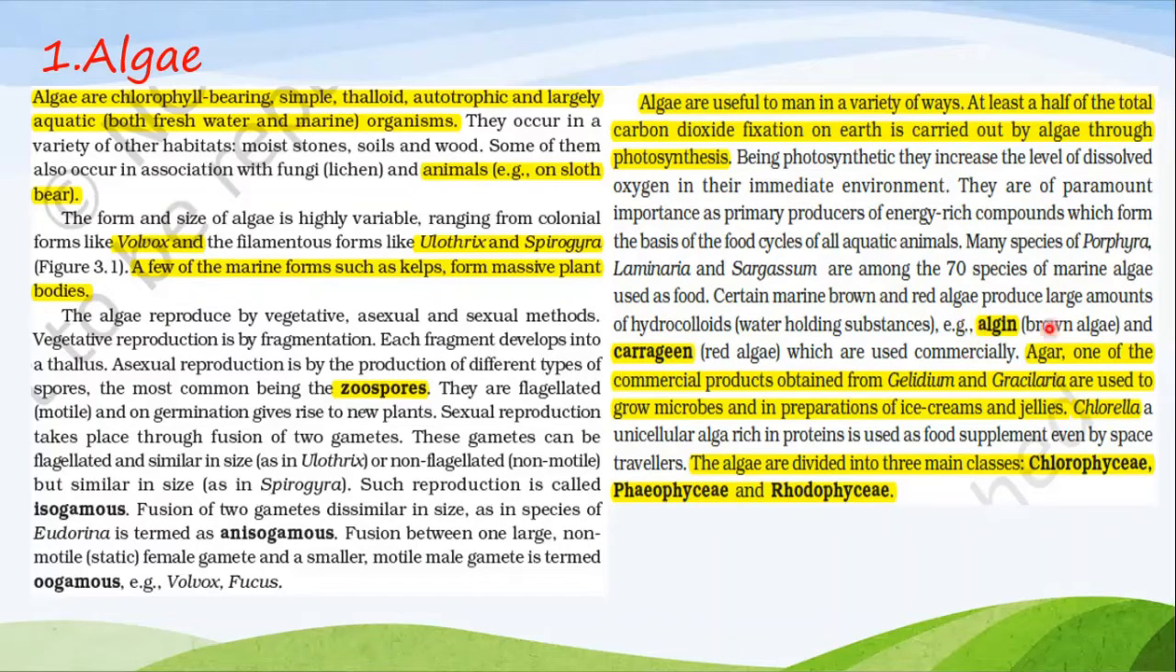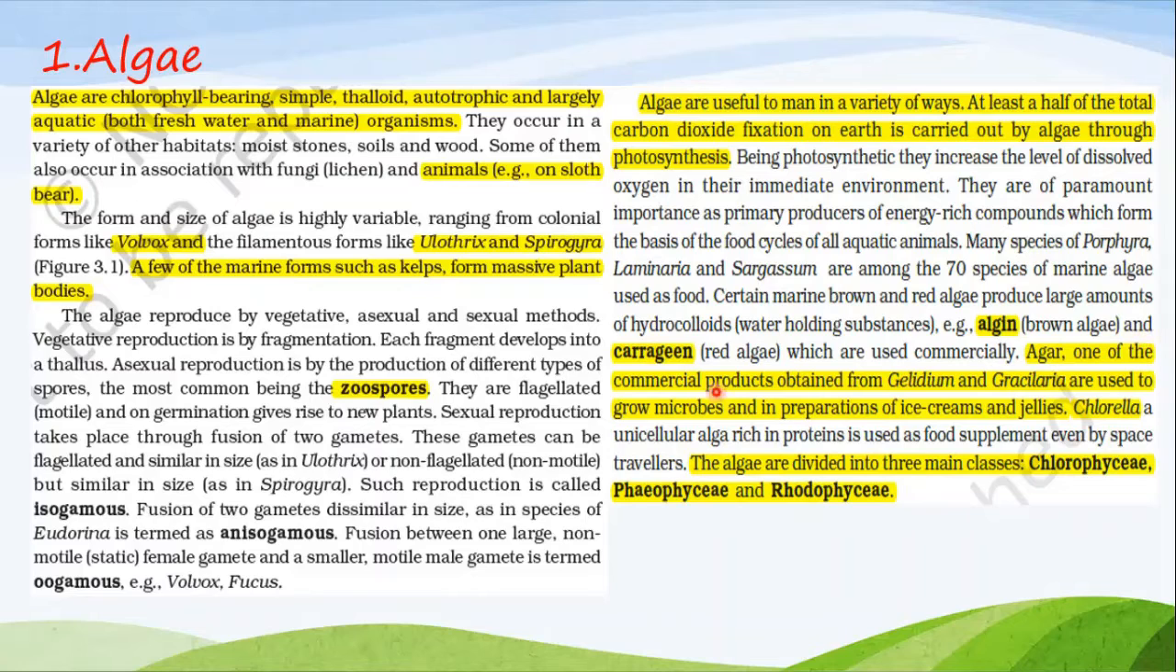See, the important algae which are useful to human beings are algin, which comes from brown algae, and carrageen, which comes from red algae, which are used commercially. Okay. Agar is one of the commercial products obtained from Gelidium. This can be asked in exam.